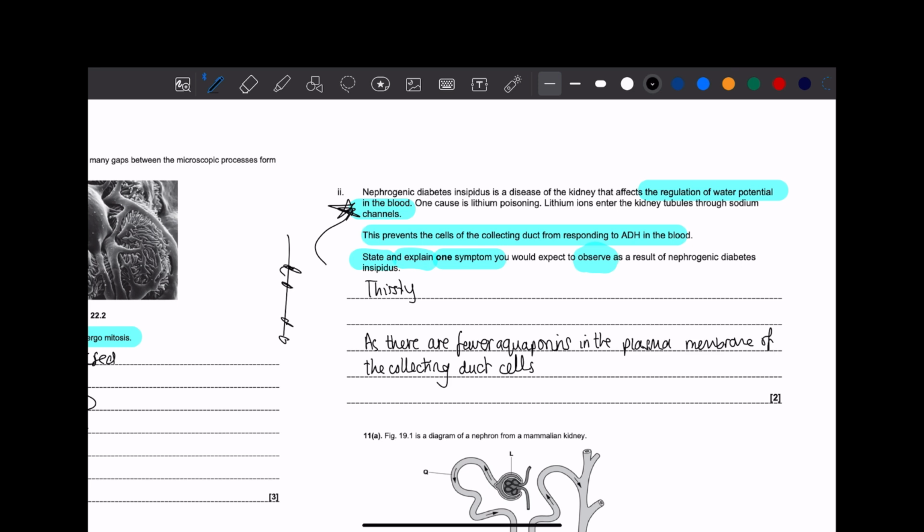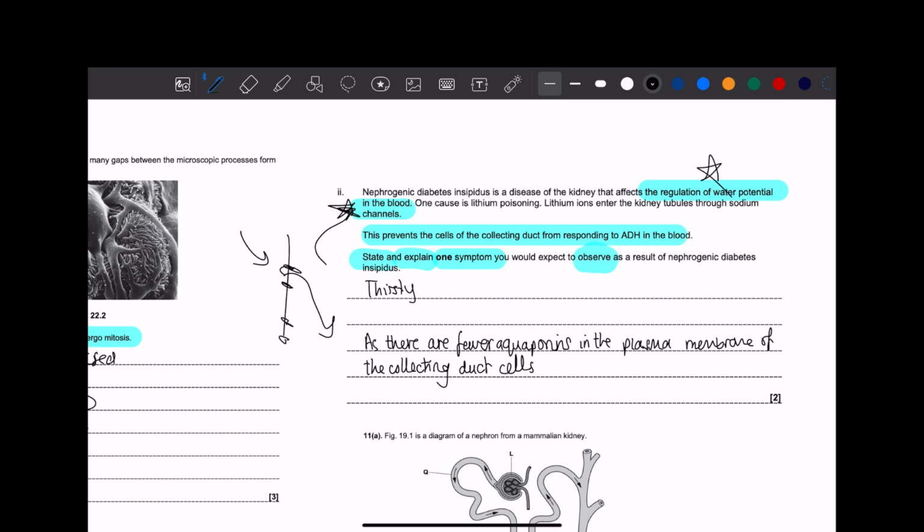So if there is none or less of them, there's going to be all that water excreted out of the body as urine. So if there's water loss from the body, clearly you're going to be thirsty, right? You're going to be dehydrated, and that's how you would answer the question.